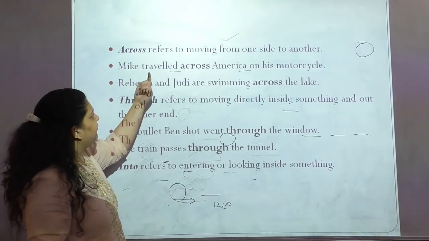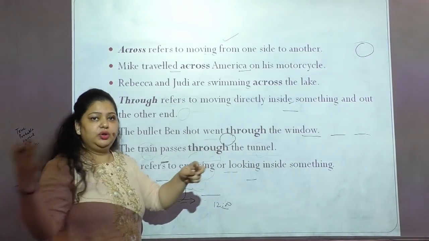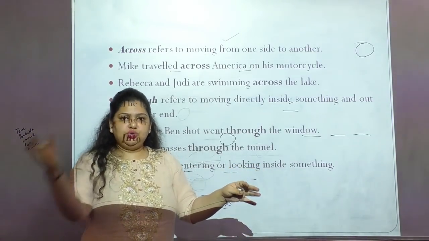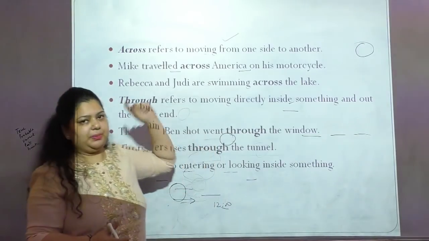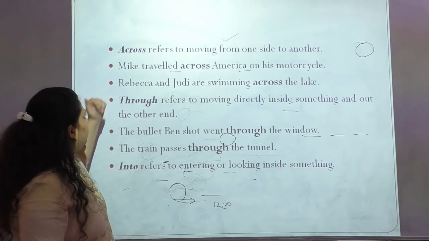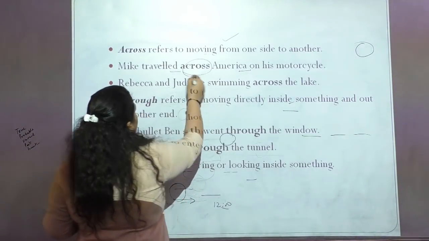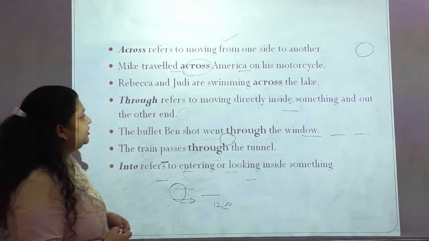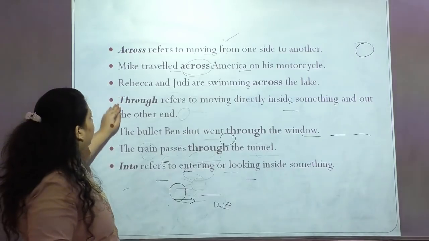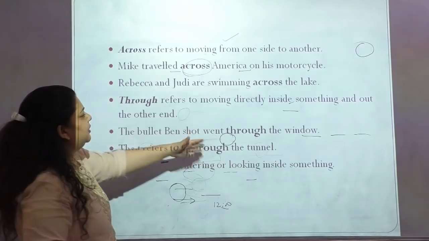Now across refers to moving from one side to another, like across the river. When you try to move your place from one to other, at that particular time you use the preposition called across. Let's see a few examples here. Mike traveled across America on a motorcycle. So here you can see across is talking about the movement, right?